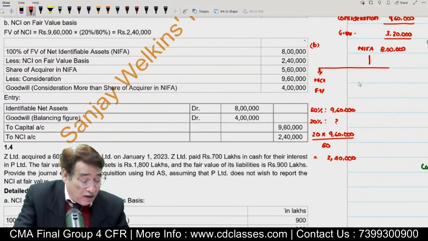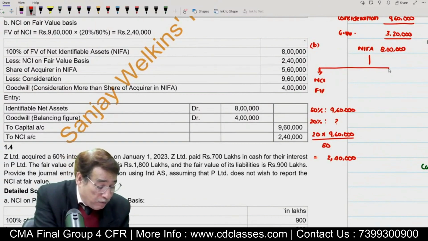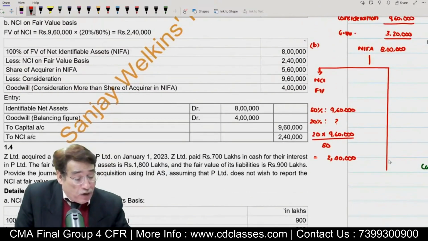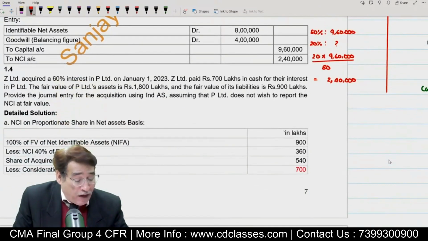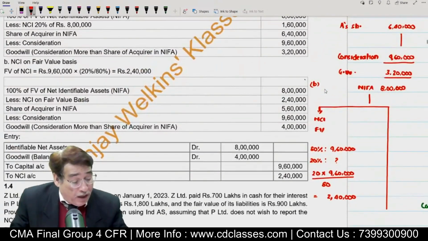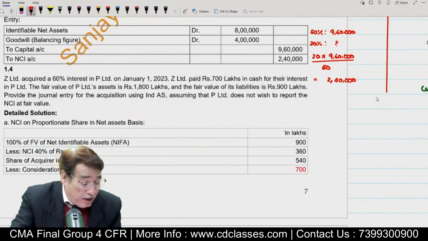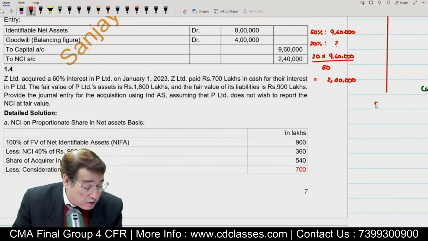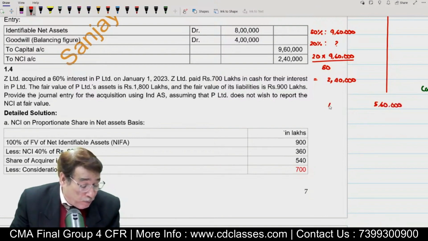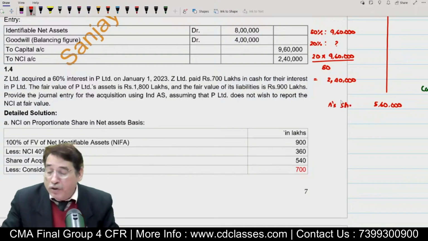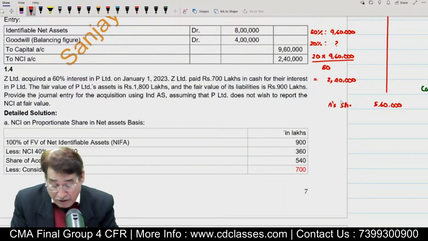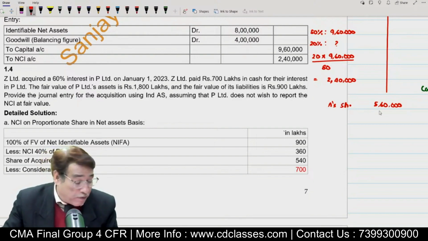Now in this case, whatever remaining assets are there, I will subtract 240 from 8 lakh. If I subtract 240 from 8 lakh, what will be the value? I think it is equal to 5,60,000, if I am not wrong. Please check it. So this will be the acquirer share. Let me also check: 800 minus 240, that is 560.